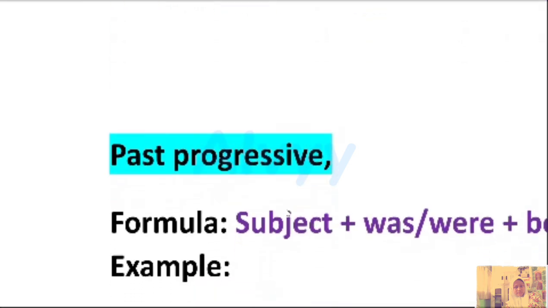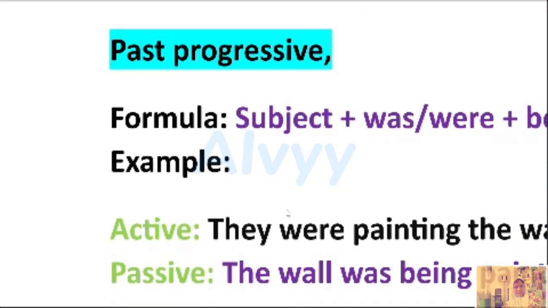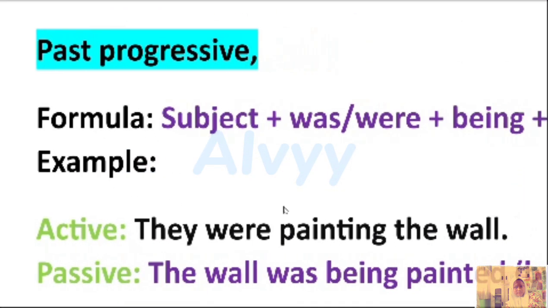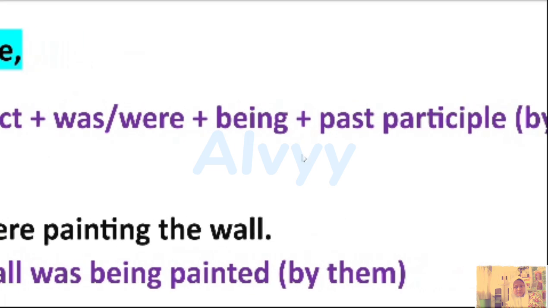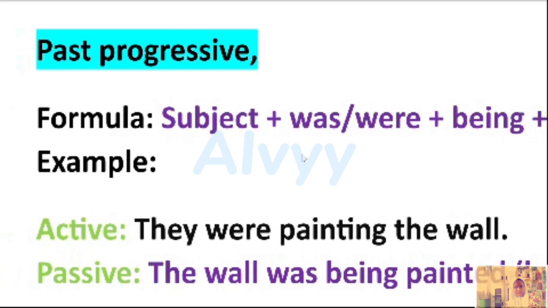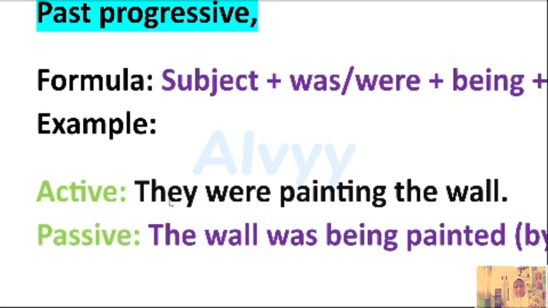Next, past progressive. The formula: subject, was or were. Don't forget to put being because it's progressive or continuous, and then past participle or verb 3. For example, the active voice: they were painting the wall. The wall is the object in the active voice, and becomes the subject in the passive voice.